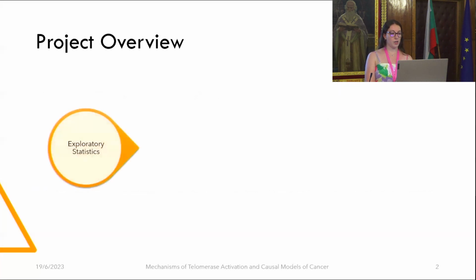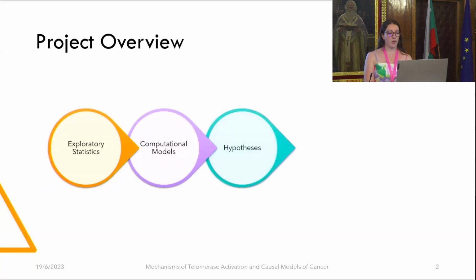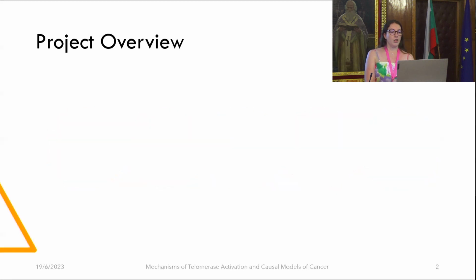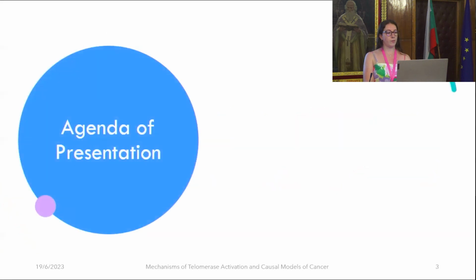So just a really quick graphic. I'm going to start with some exploratory statistics and move on to some computational modelling. Then I'm going to formulate my hypotheses. I'm running a pilot experiment at the moment just to make sure that it all works as I think it should, and then we'll move on to the final experimental work to try and actually validate whether our hypotheses are correct or not.